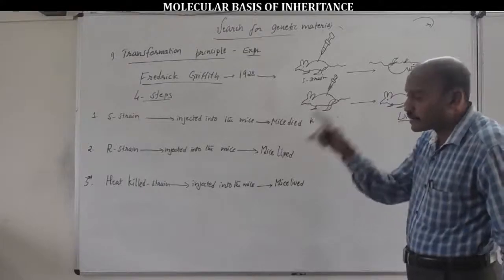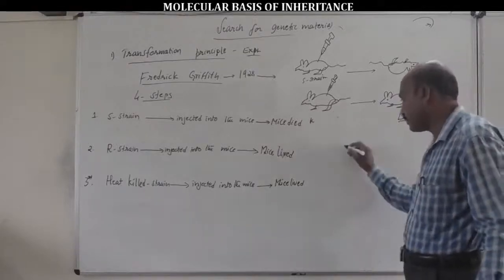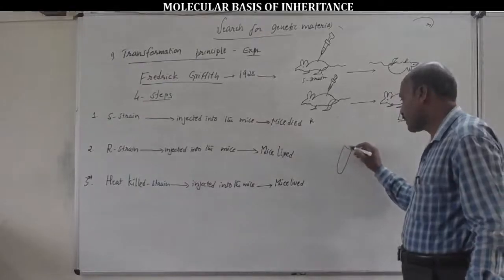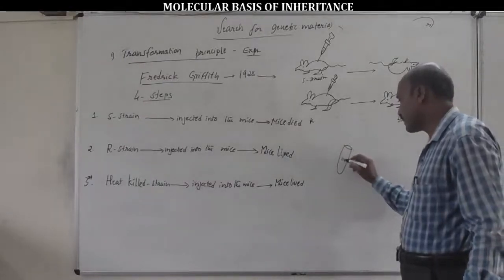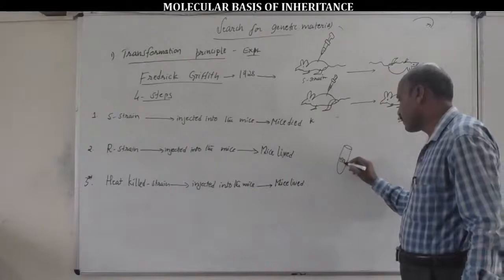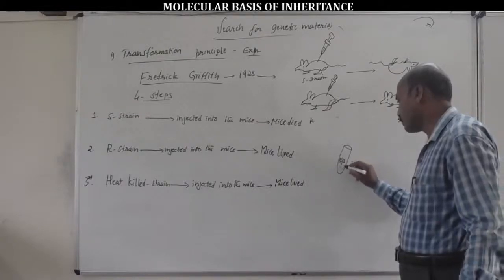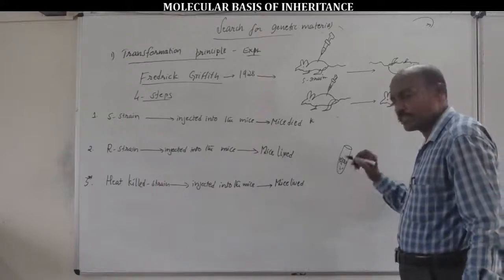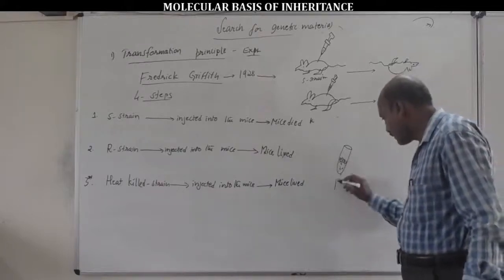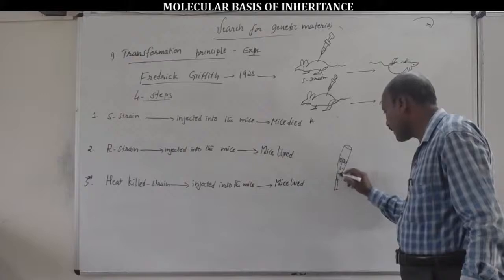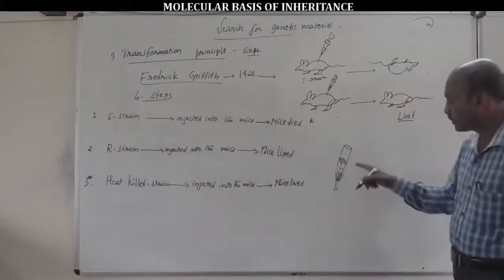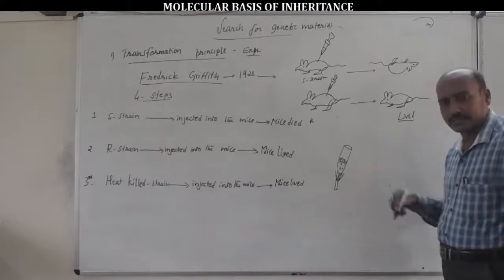Heat killed S-strain bacteria is nothing but, for example, the culture medium containing S-strain bacteria taken into a test tube, and by passing heat to destroy the cells, to kill the S-strain bacterial cells.